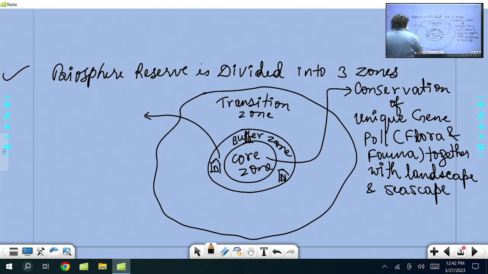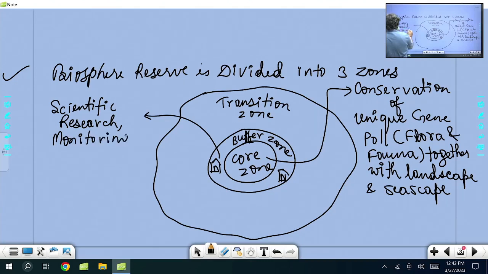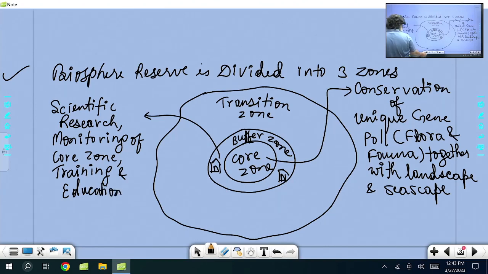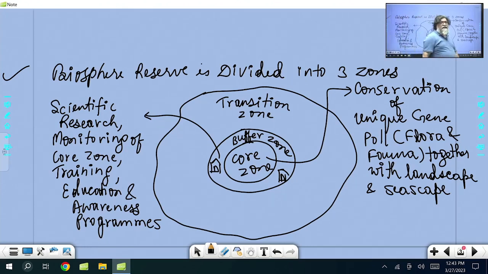Buffer zone is for scientific research, monitoring of the core zone, training, education, awareness programs, and public awareness programs that can be carried out from the buffer area. For that there is a buffer area.